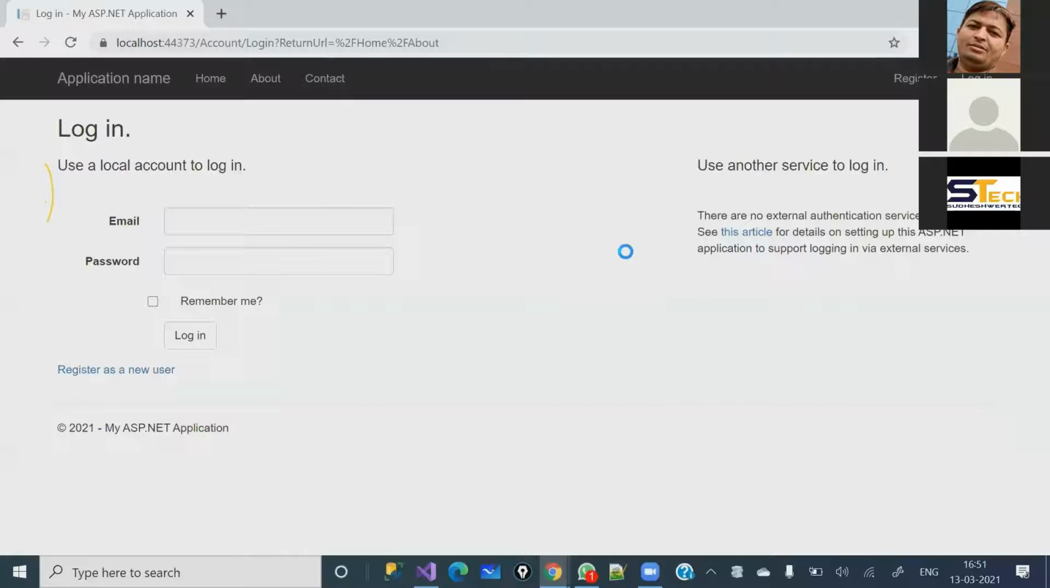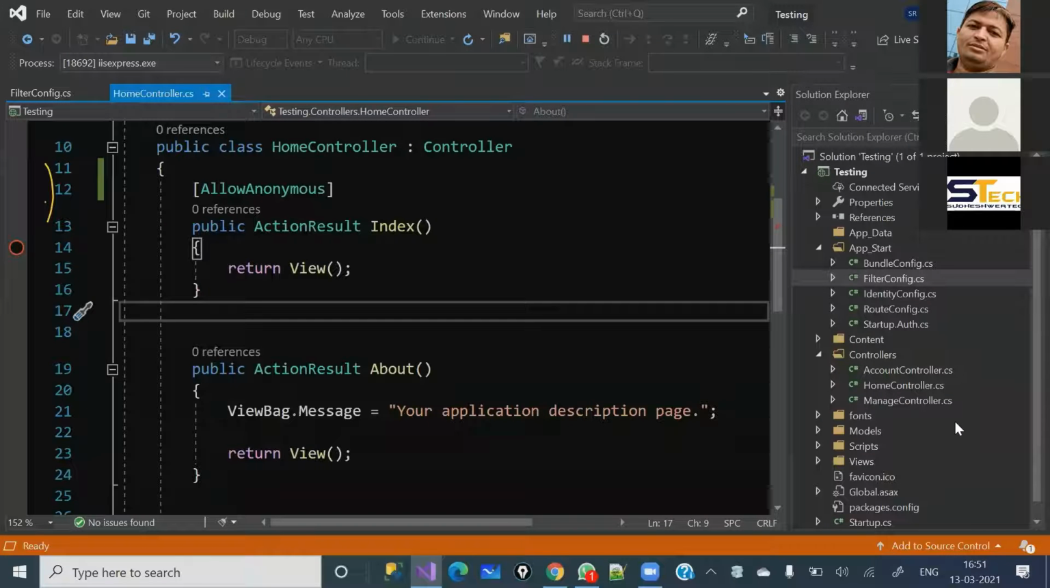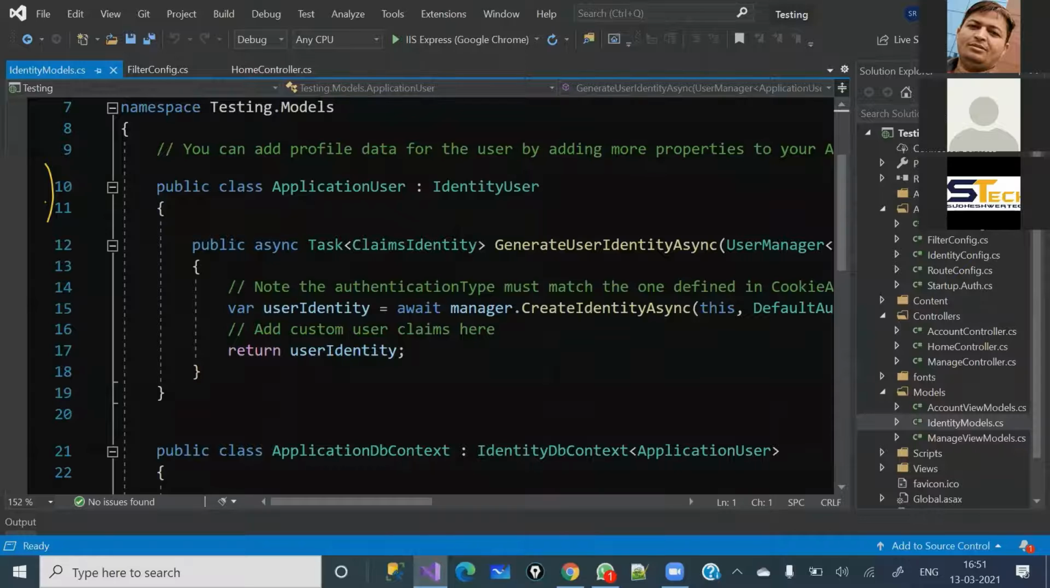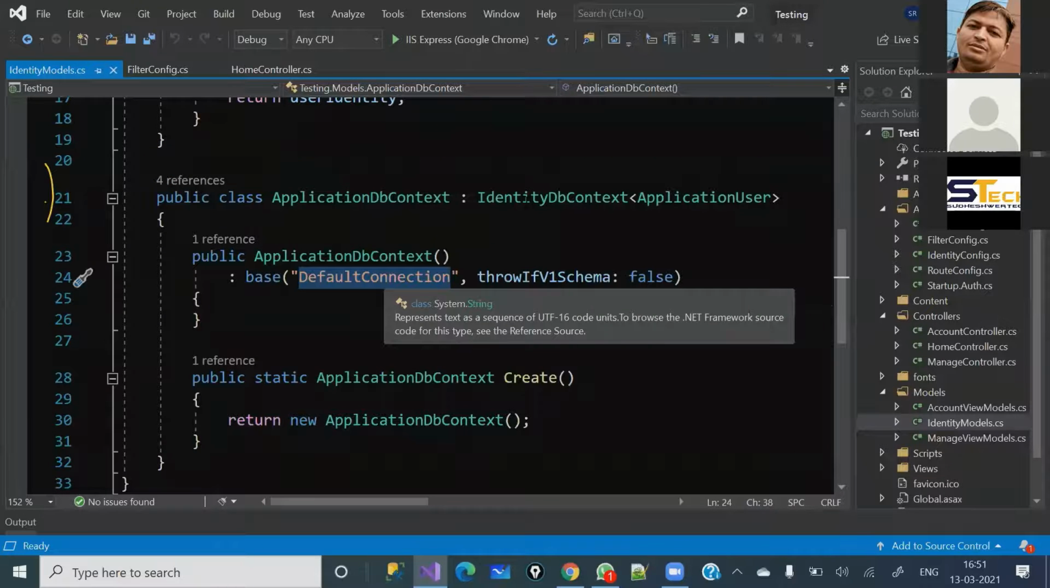What I'm going to do here, see under the Models folder, we have IdentityModels.cs, which you can see here. This is the ApplicationDbContext where you can see base. This is basically calling this class constructor.